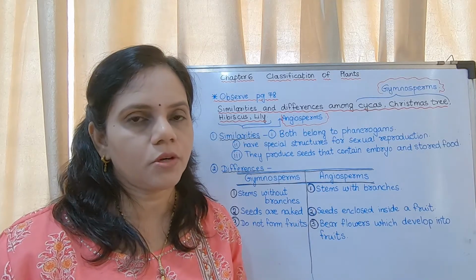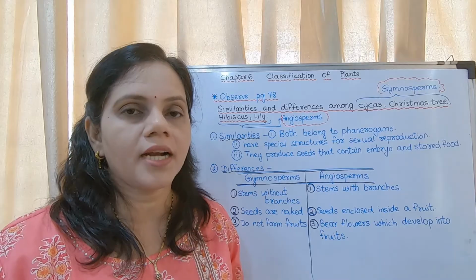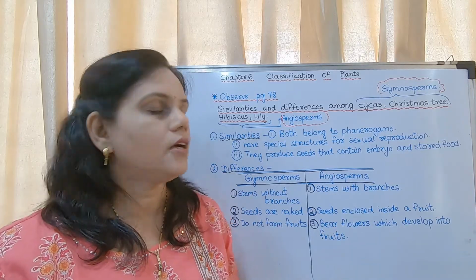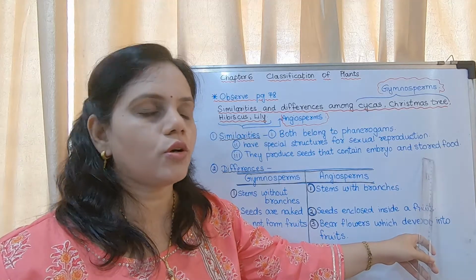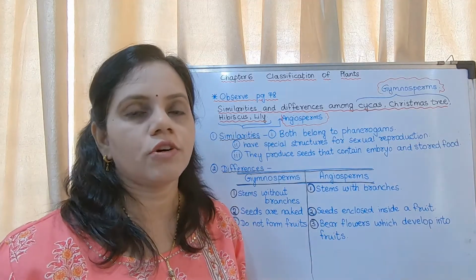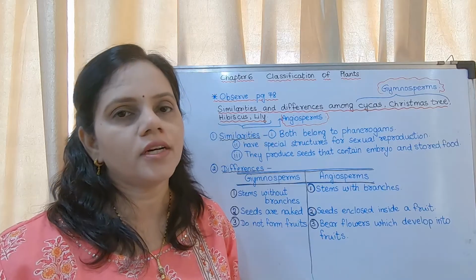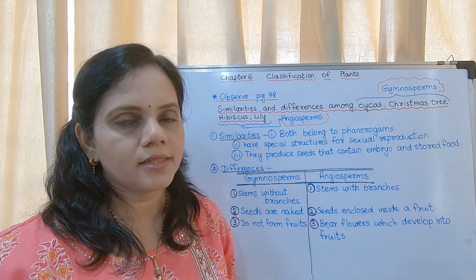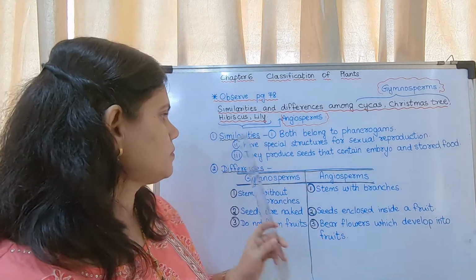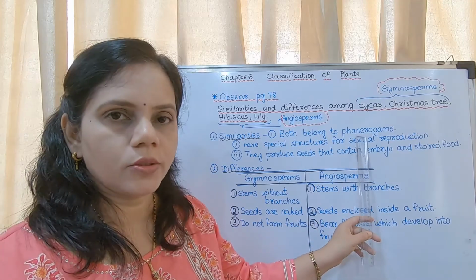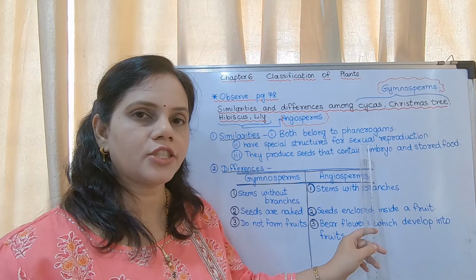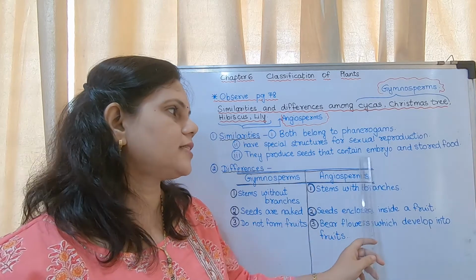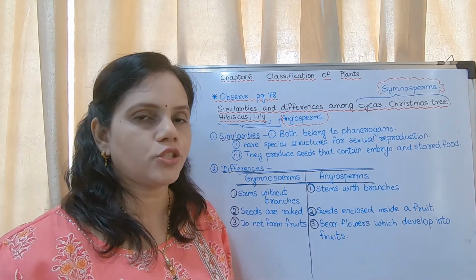It is the smallest form of a plant, a baby of the plant inside the seed. This stored food is used for germination and growth of the embryo. So these are the similarities.